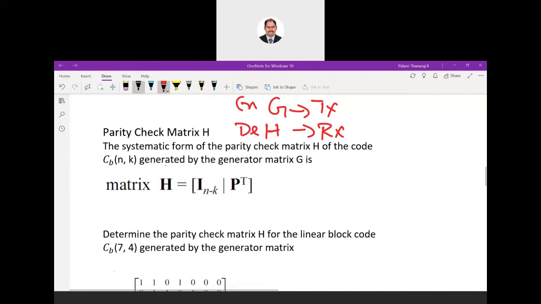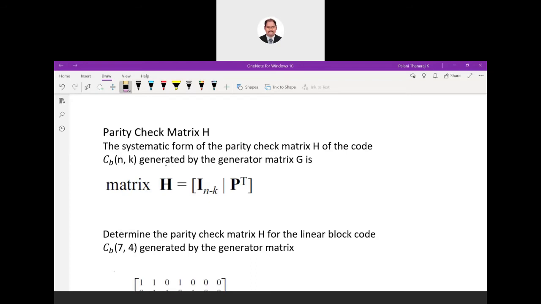Kindly understand, we need a check matrix on the receiver side to decode the data. So what is the property of this check matrix? I am designing the encoder, so I know how to retrieve the data, and I know the property of the H matrix. What is the relation between an encoder and a decoder? They do opposite work. We know the property of an encoder system, and the decoder will do the opposite of the encoder.